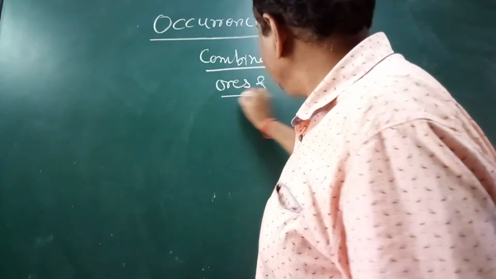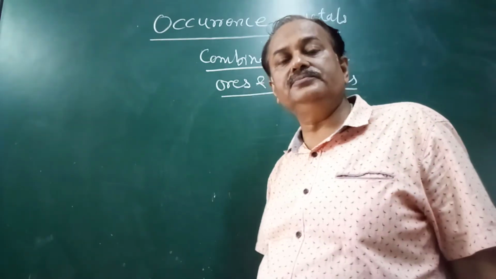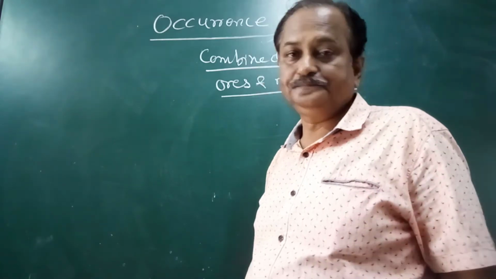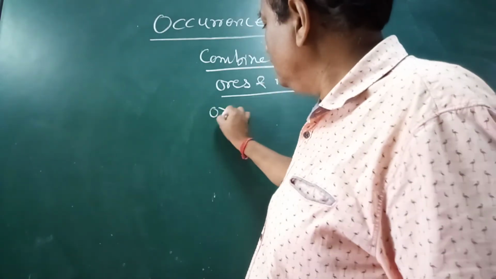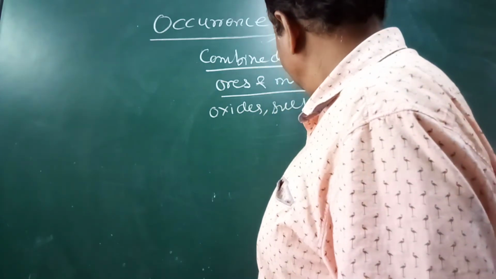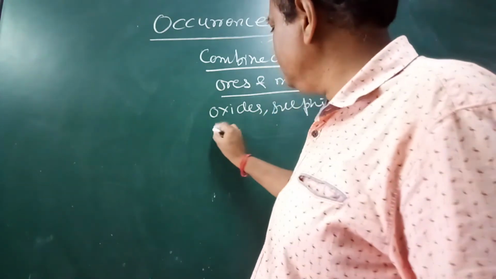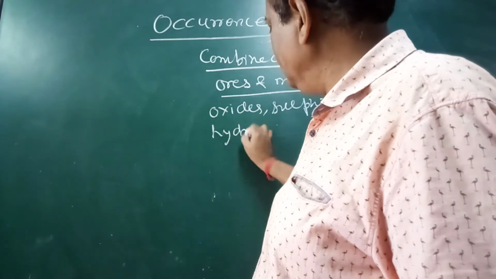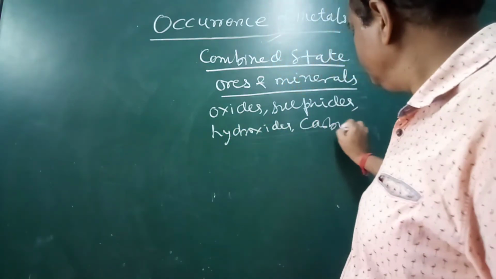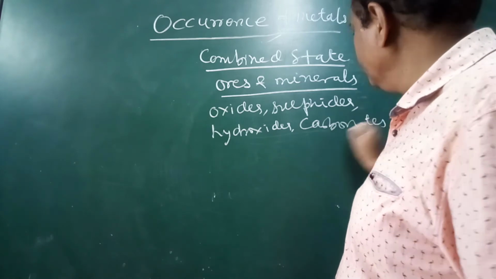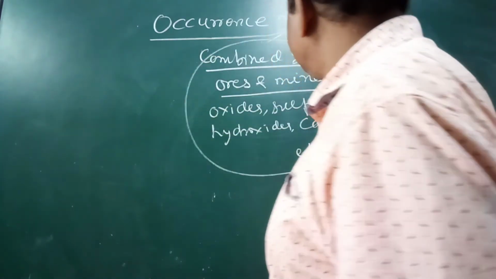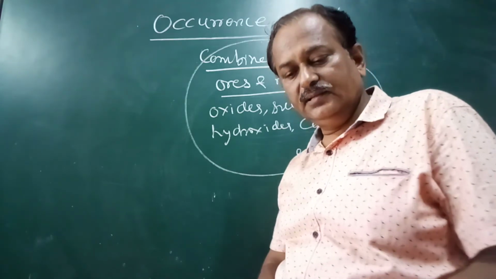Ores and minerals are the combined forms of the metals with some non-metals, like oxides, sulfides, hydroxides, carbonates, etc. So these are combined states.